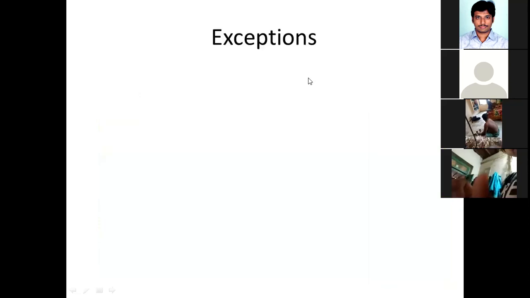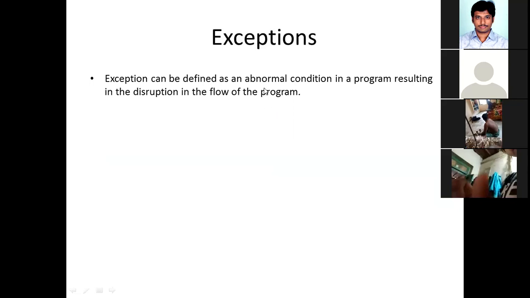The exceptions will be handled like this. First, we'll see what an exception is. I've already told you, an exception is an abnormal condition that occurs only at runtime. And because of the exception, what will happen? The program will be terminated abruptly. Are you following?